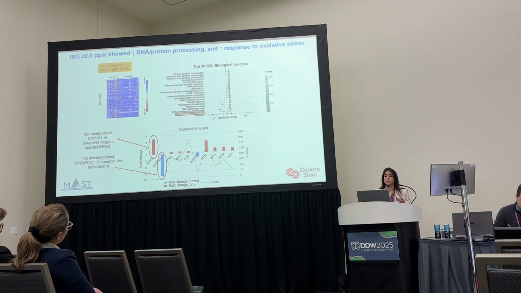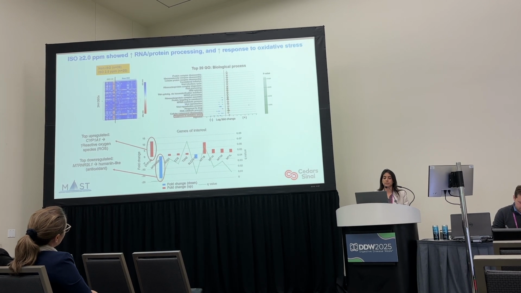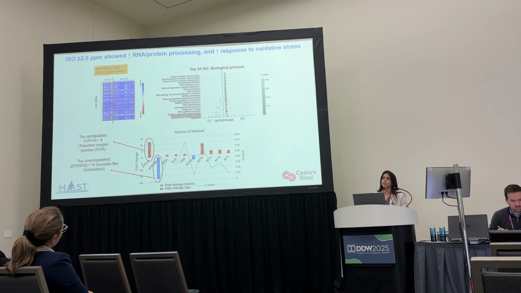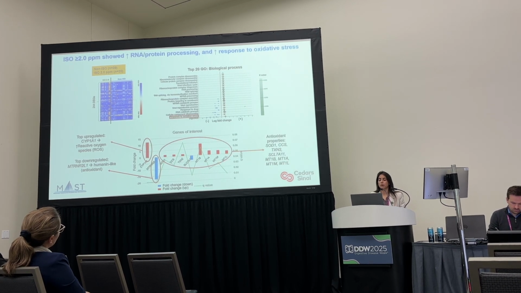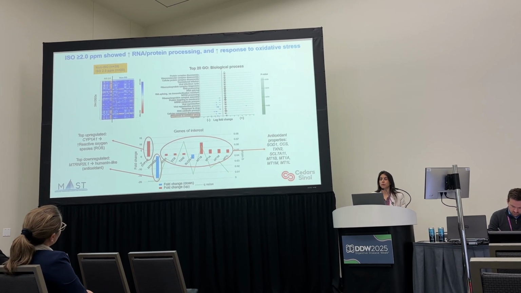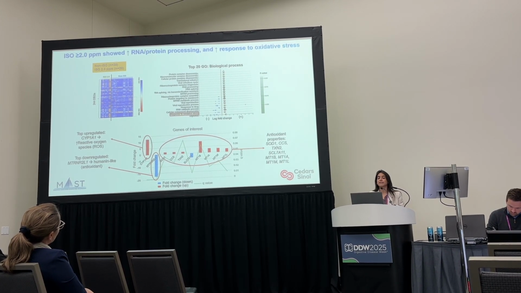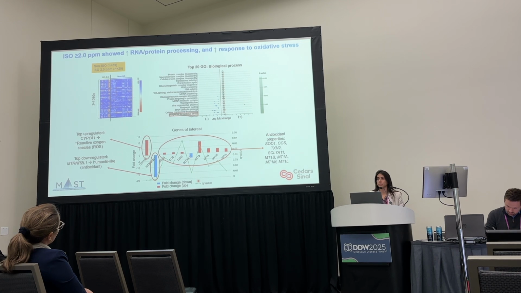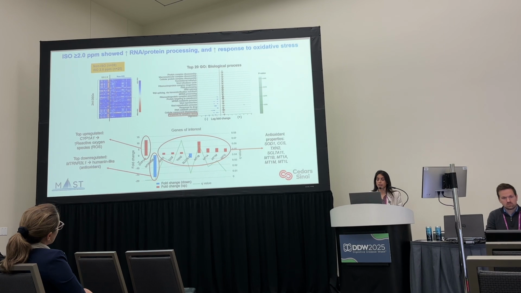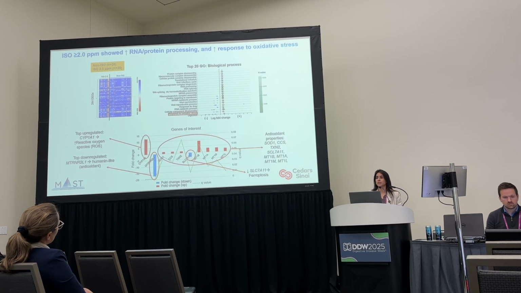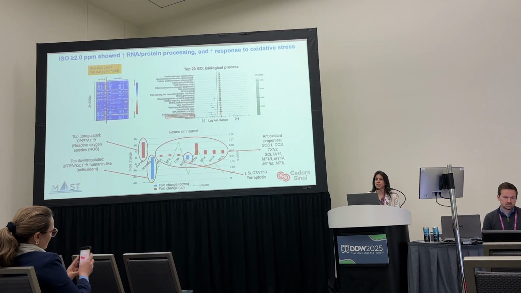At the same time, the top downregulated gene was humanin-like peptide, and humanin is known as an antioxidant. And we also saw an upregulation of several other genes that are also associated with antioxidation, except a downregulation of the glutamate cysteine antiporter, as we can see here. And when it's downregulated, it's associated with ferroptosis, which is a type of cell death.